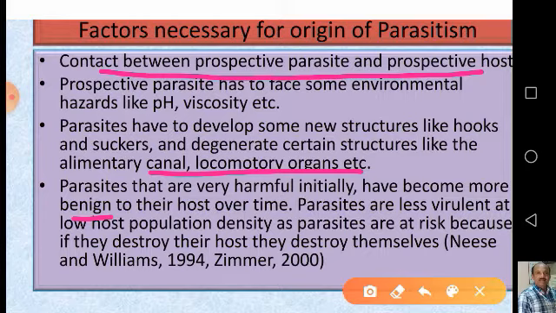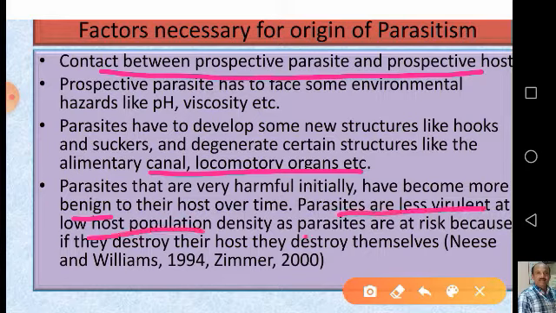If they cause much harm and the host dies, then they too die. So to sustain their life, they have to see that the host animals also will not die. That's why they have changed over time. They became more benign to their host, and parasites are less virulent at low host population.